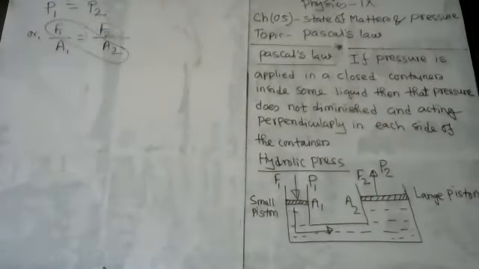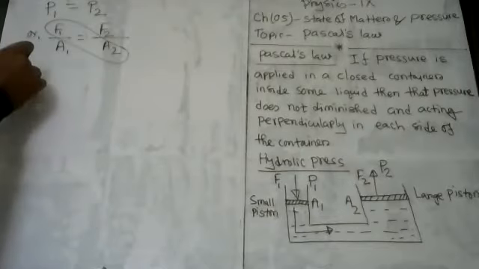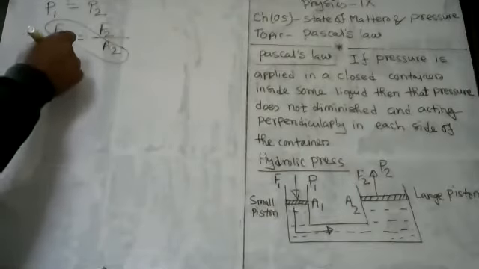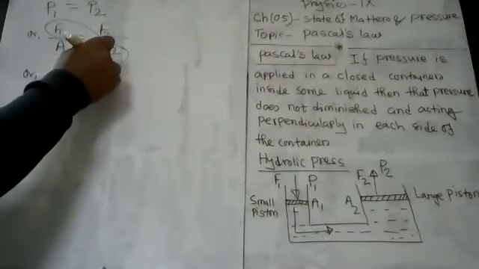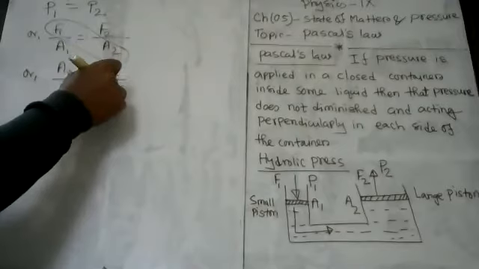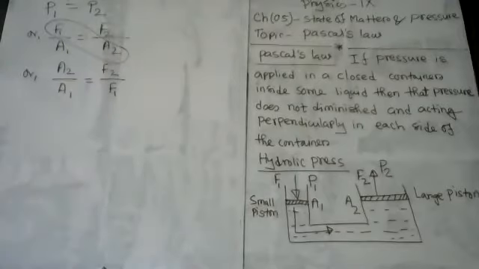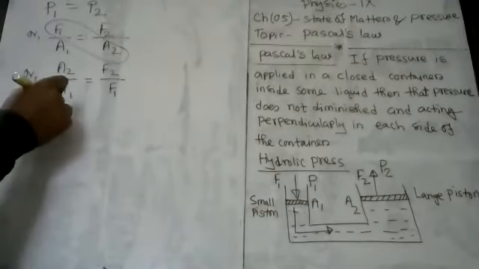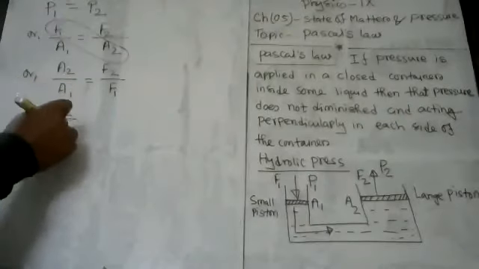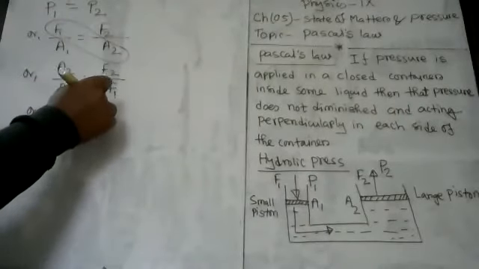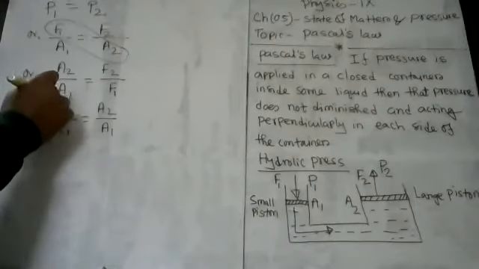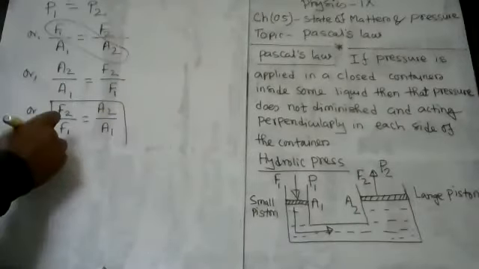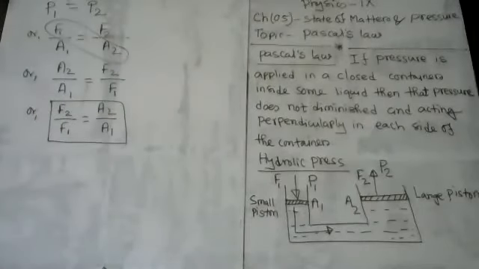If you make this interchange, then you can say that A2 by A1 will equal F2 by F1. Now change the side, then F2 by F1 will equal A2 by A1. Okay, my student, so this is the mathematical equation for the case of Pascal's law.